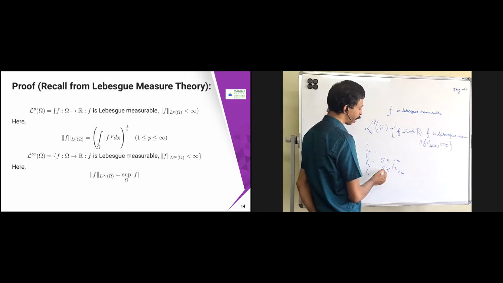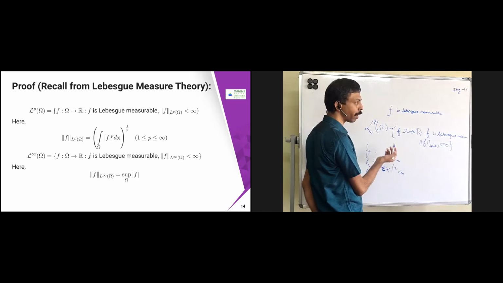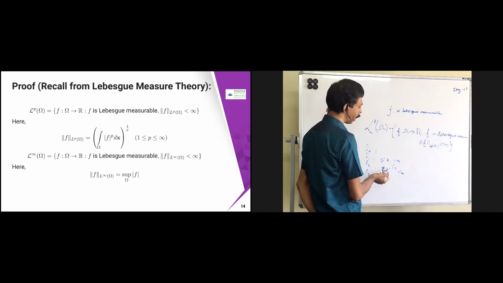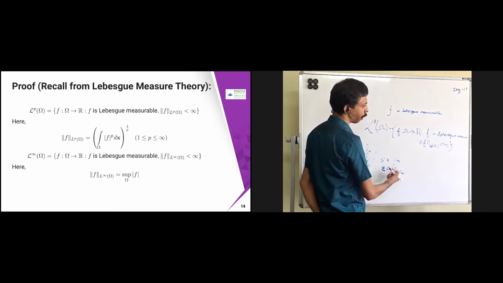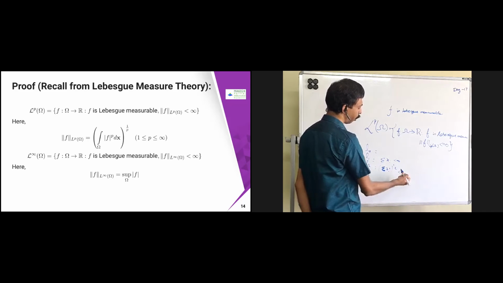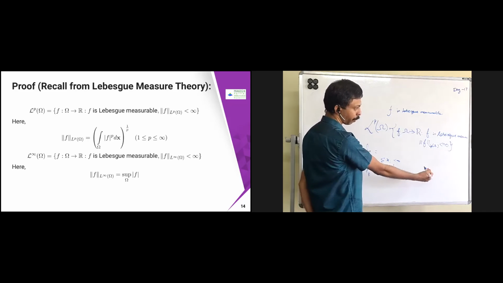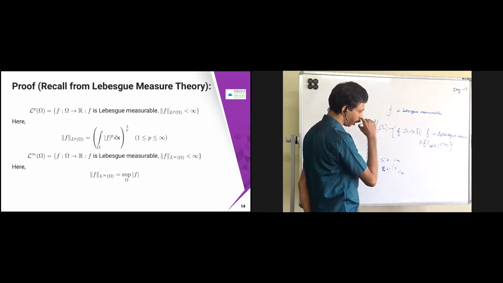In the place of summation, we are going to replace it by an integral, because this is a measurable function. There you take tuples, x1, x2, up to x_n, or a series, an infinite number of elements, take the summation and see whether it is finite.